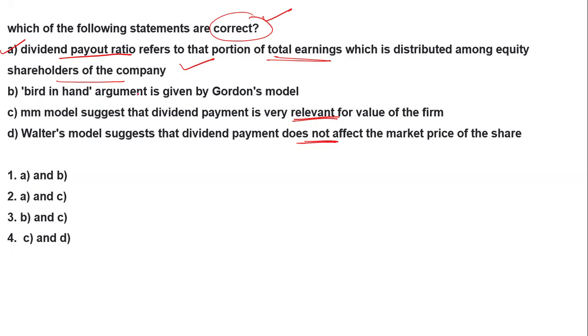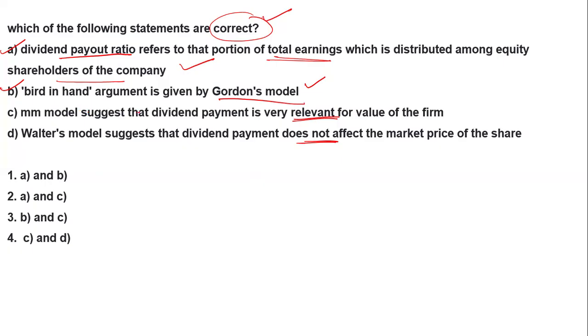Now, the bird in hand argument is given by the Gordon model. Yes, this is true, because the bird in hand means whatever you have in your hand, just utilize that. If you have the retained earning, just utilize that retained earning. Whatever you have in your hand, use that first, that is the bird in hand. So this is given by the Gordon model, and both things are true over here.